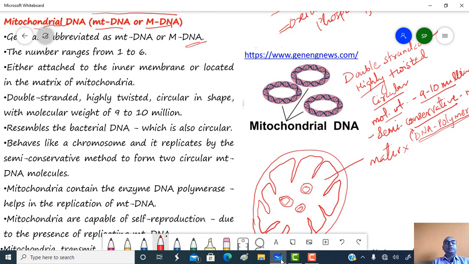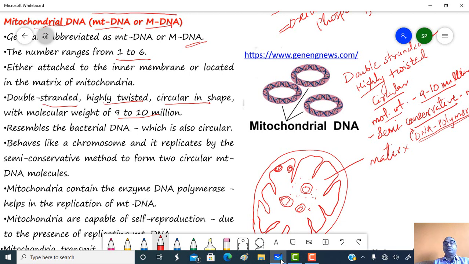So mitochondrial DNA ranges from 1 to 6. These are either attached to the inner membrane of the mitochondria, or suspended in the matrix region. They are double-stranded, highly twisted, circular, with a molecular weight of 9 to 10 million.